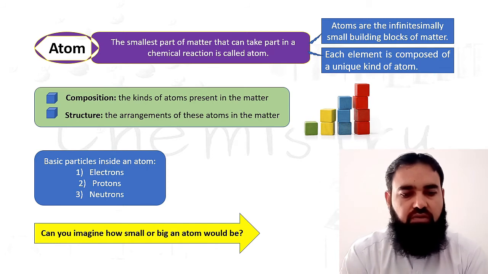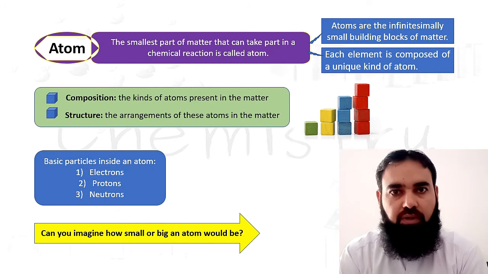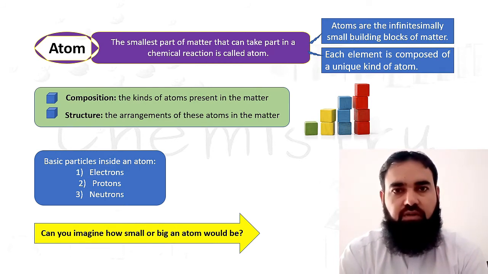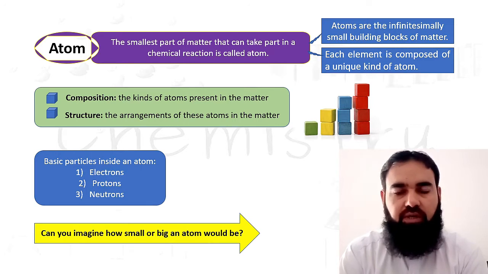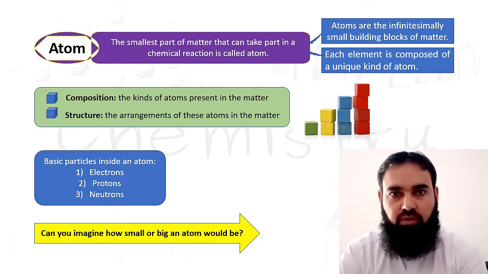Now, can you imagine how small or big an atom would be? In the previous slide, we saw that atoms are indivisible, submicroscopic particles. Submicroscopic means they cannot be seen with a microscope. It means they are extremely small.